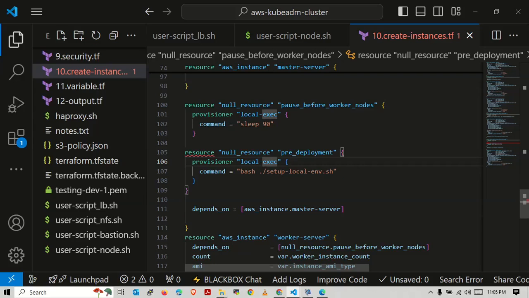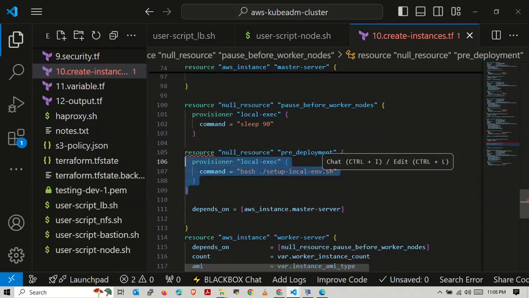So we are running pre-checks before doing a deployment, and we can use null resource for any command, such as an Ansible playbook, or any command we want to use. Yeah, those are some of the use cases where we can use null resource with provisioner local exec.